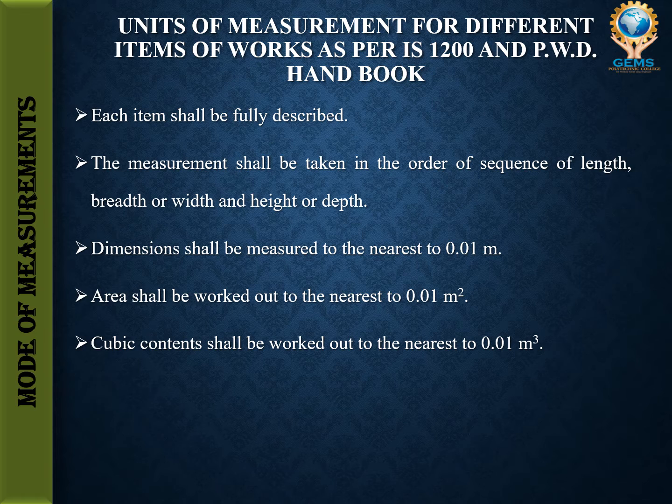Then the measurement shall be taken in the order of sequence of length, breadth or width, and height or depth. If it is dimensions, it will be measured in meters, to 0.01 meter. Area will be measured in meter square. Then the cubical contents will be measured in meter cube, to 0.01 meter cube.